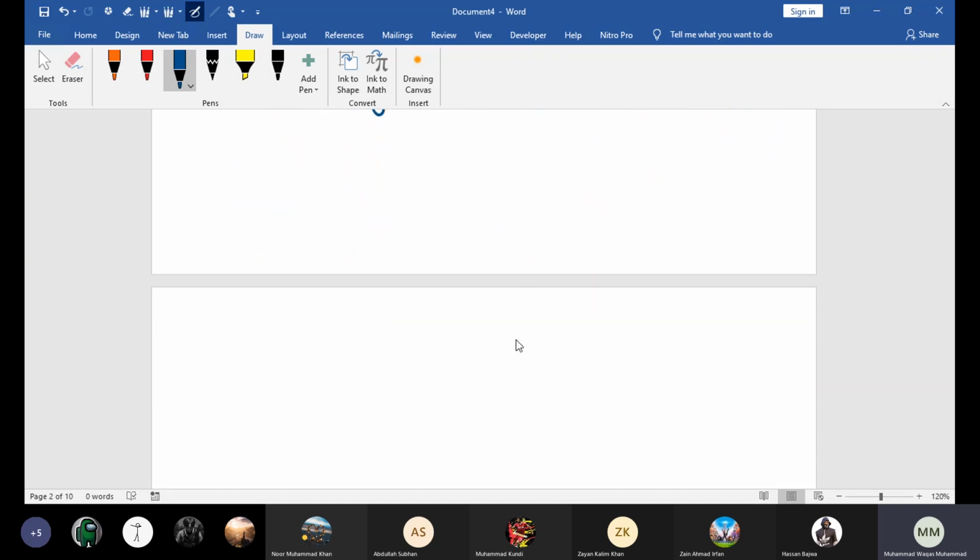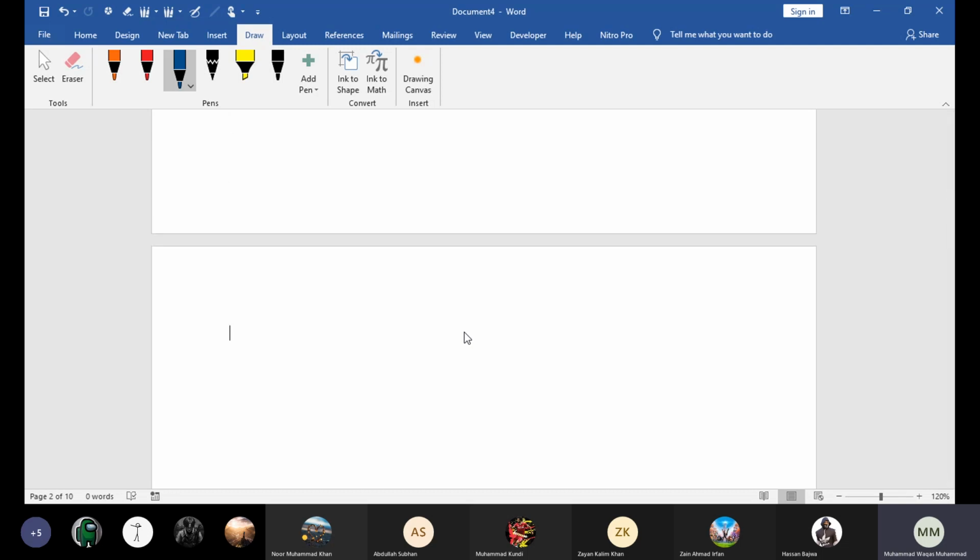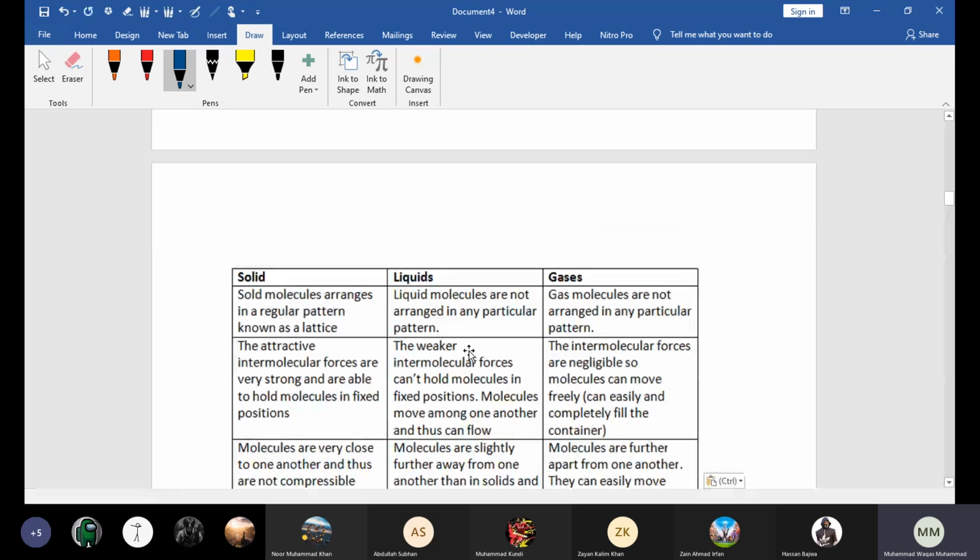That's an important point. Now beta, we will explain the properties of solids, liquids and gases on the basis of this theory, or what is the kinetic or molecular model of solid, liquids and gases, right? Okay, what is the molecular model of solids, liquids and gases, and see how it explains. Basically beta, all those points are summarized here in this table. Okay, we'll discuss that. So beta, this is the molecular model of solid, liquids and gases.